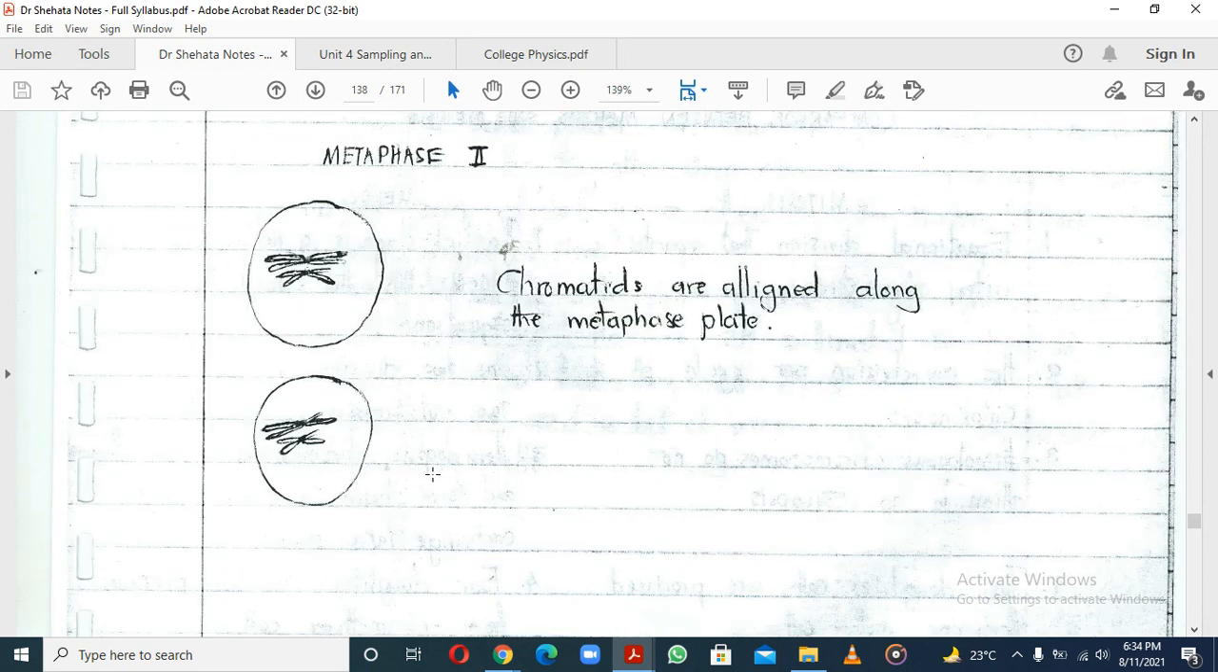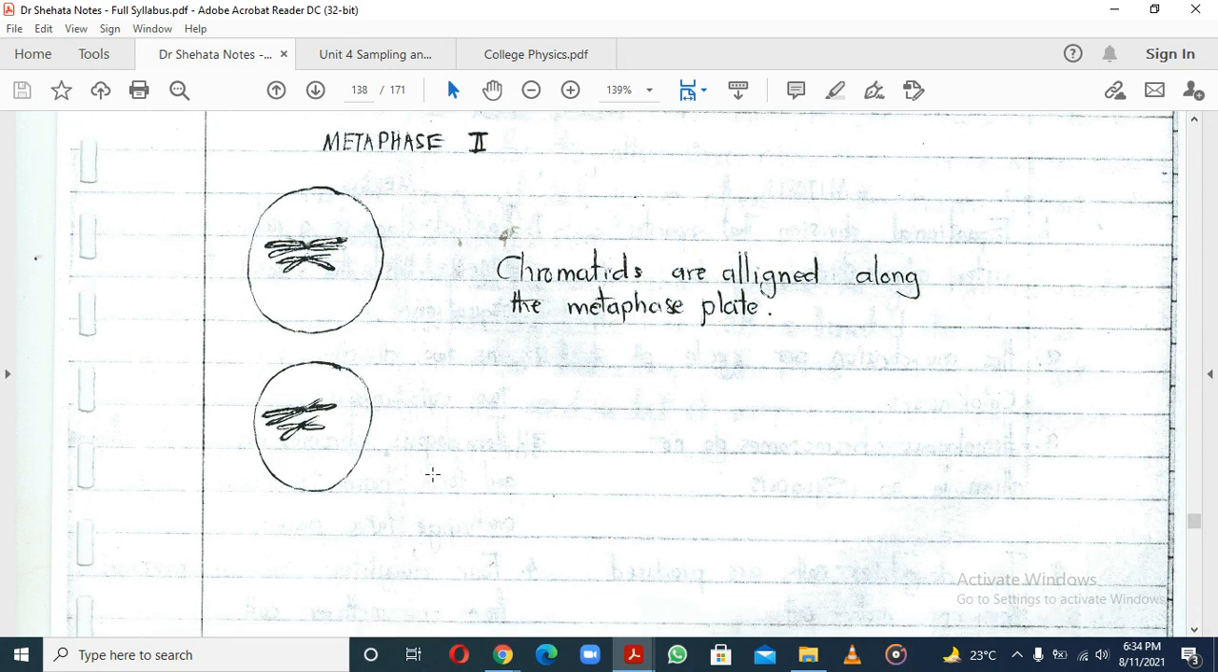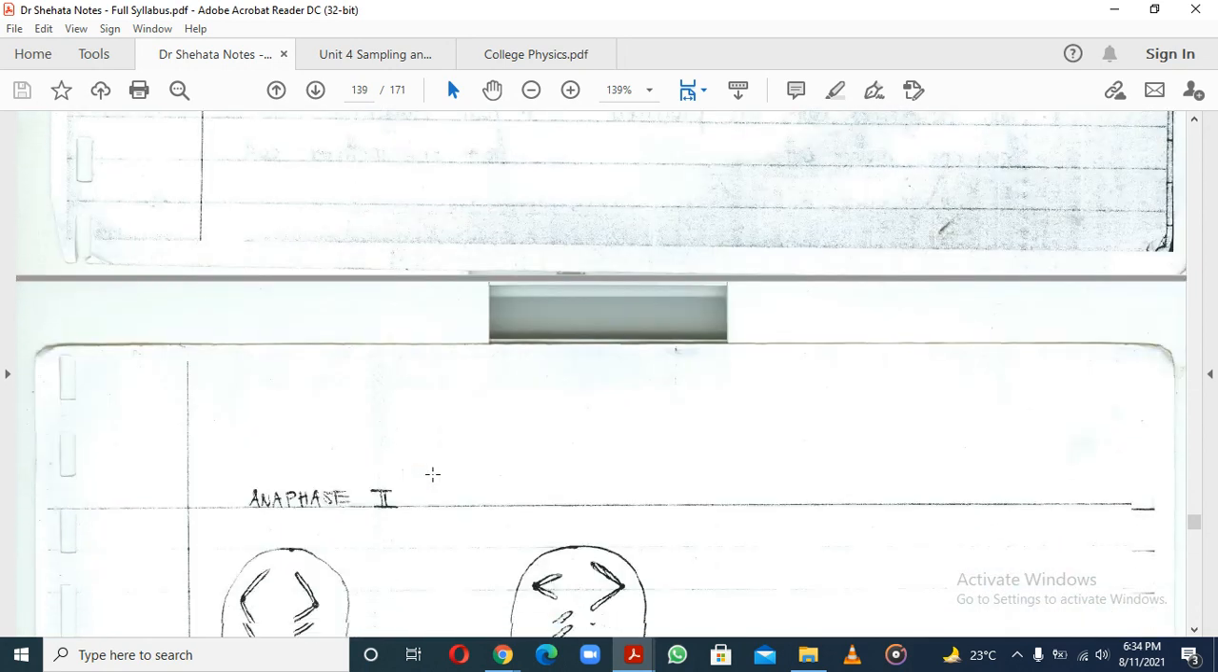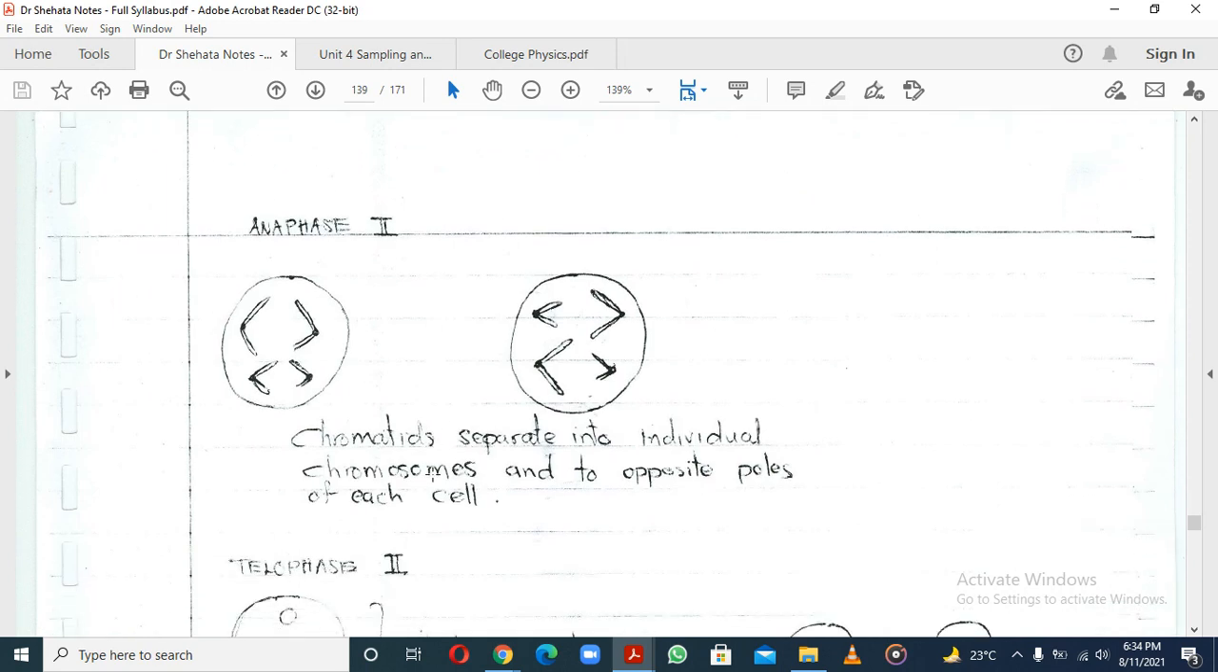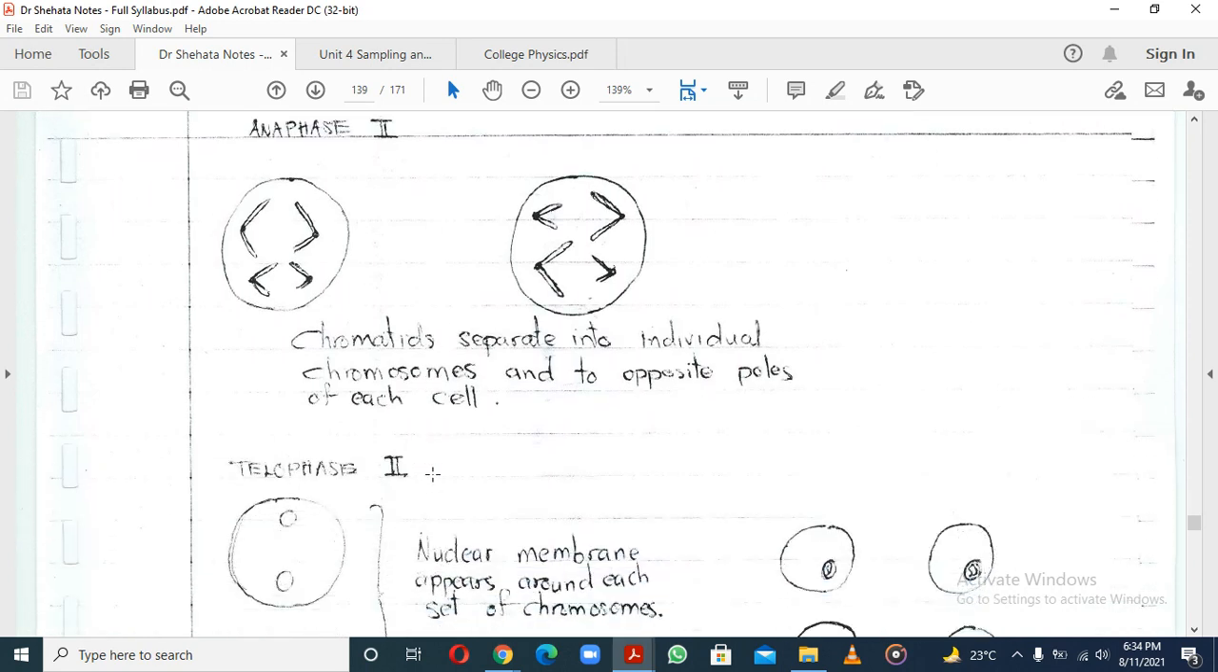Then metaphase again, the same thing. The chromatids are going to align on the metaphase plate. So it's basically mitosis just repeating itself. Then for anaphase 2, it's going to be the same. What is interesting in anaphase 2 is that the chromatids separate into individual chromosomes and move to opposite poles of each cell. What's separating now? It's the sister chromatids. For anaphase 1, it was homologous chromosomes. But for anaphase 2, it's the sister chromatids which are doing the separation on either end of the cell.